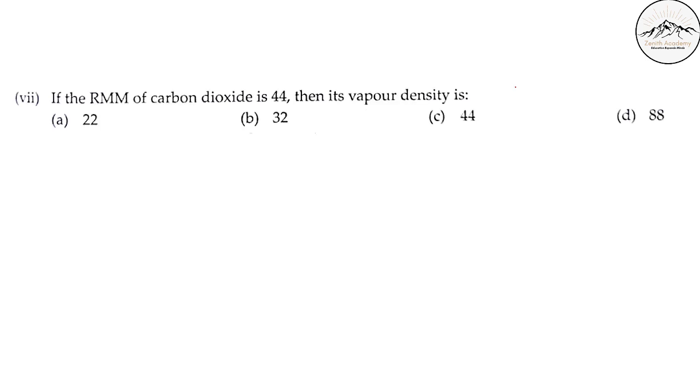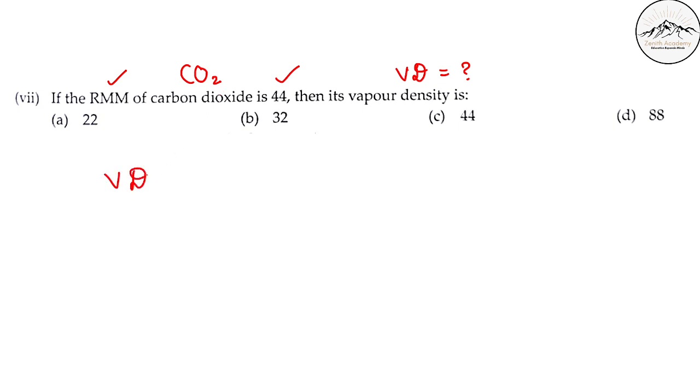Now, if the relative molecular mass of carbon dioxide is 44, then its vapor density is equal to what? This is the seventh question. The vapor density of carbon dioxide, CO2, is equal to the molecular weight of carbon dioxide divided by 2.